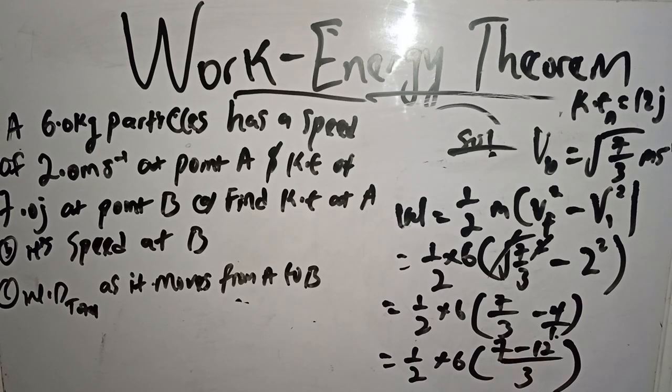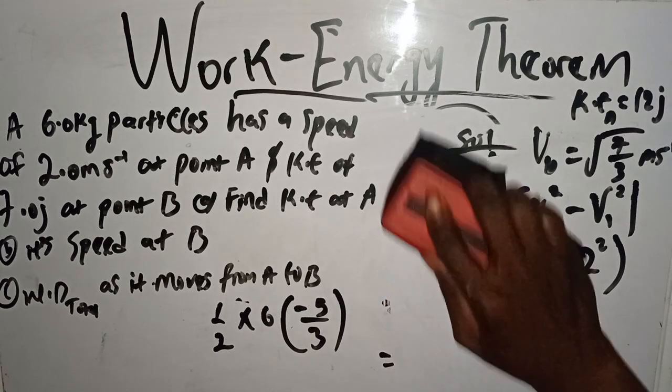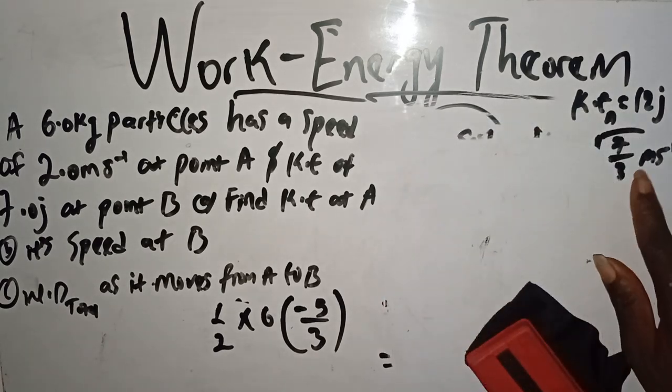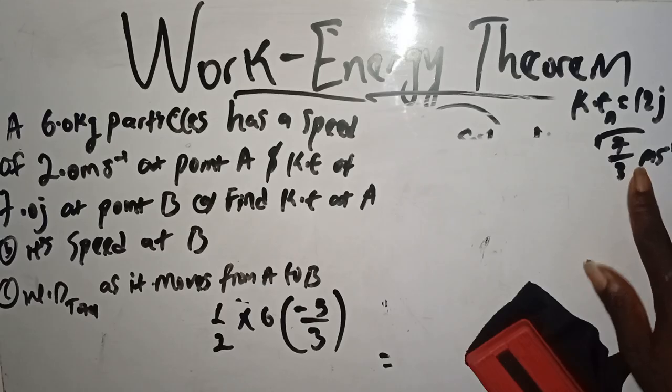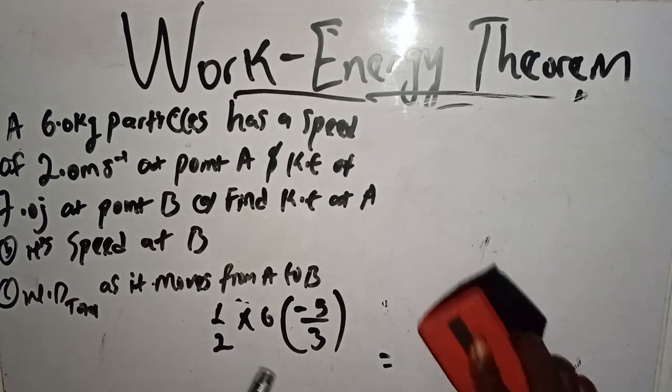So here we have 7 minus 12, which is minus 5. So this becomes 1 over 2 times 6 into minus 5 over 3. Don't forget, we've gotten our final velocity to be root 7 over 3 meters per second, and our KE at point A to be 12 joules. Now we need the total work done.